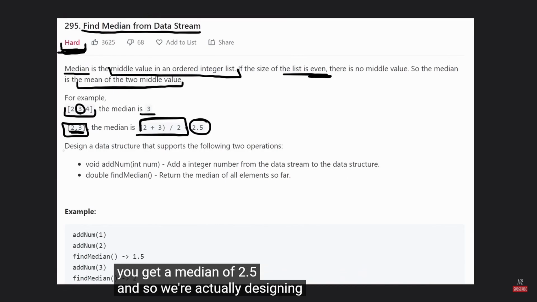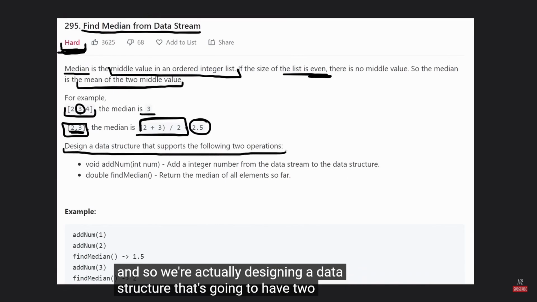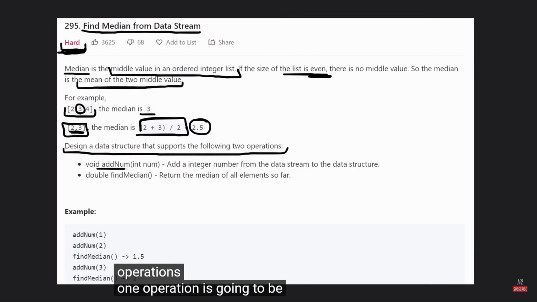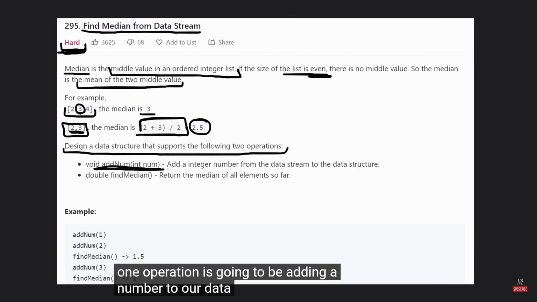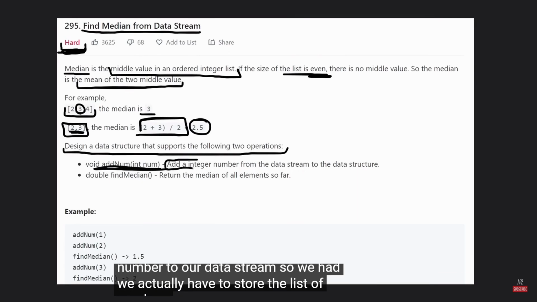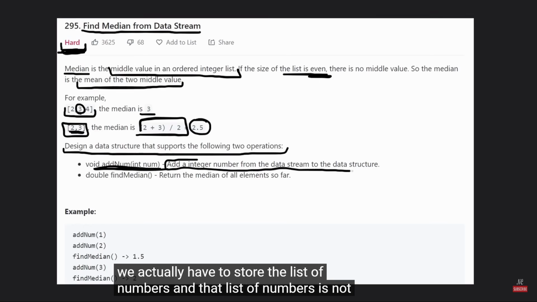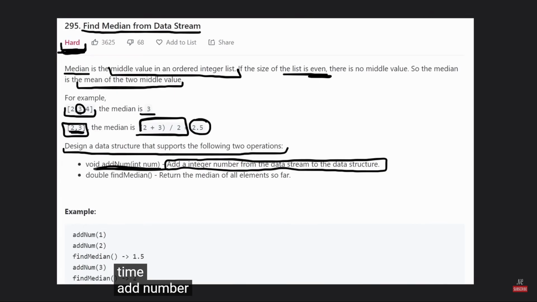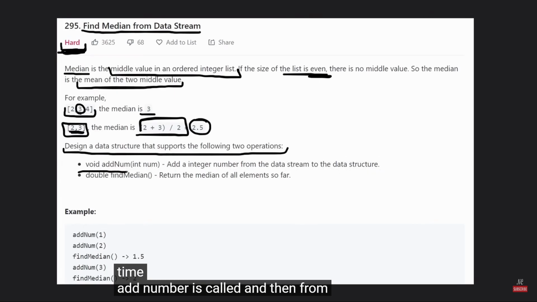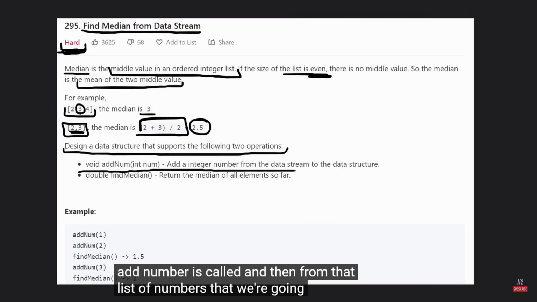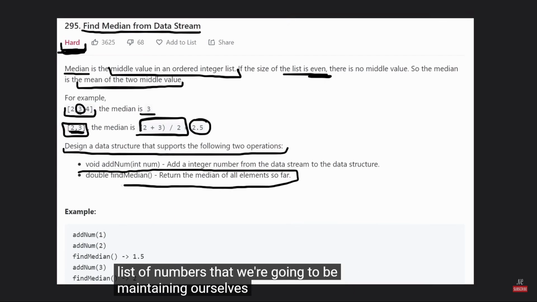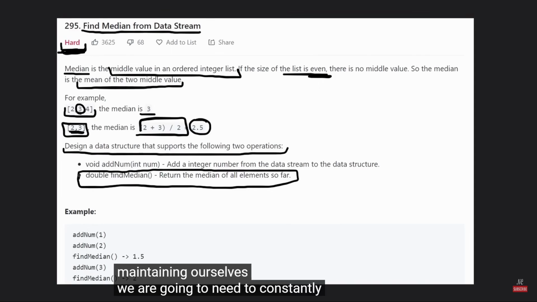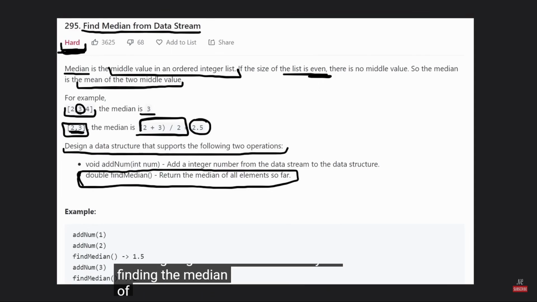We're actually designing a data structure that's going to have two operations. One operation is adding a number to our data stream. So we have to store the list of numbers, and that list is not constant. It's going to be changing every time add number is called. And from that list of numbers that we're maintaining ourselves, we need to constantly be finding the median of that list.